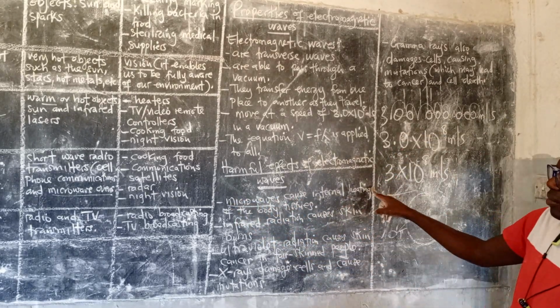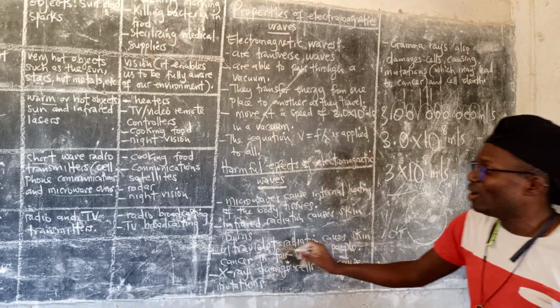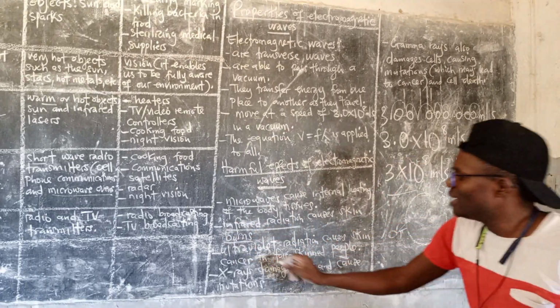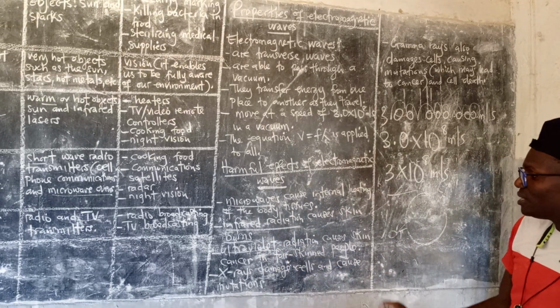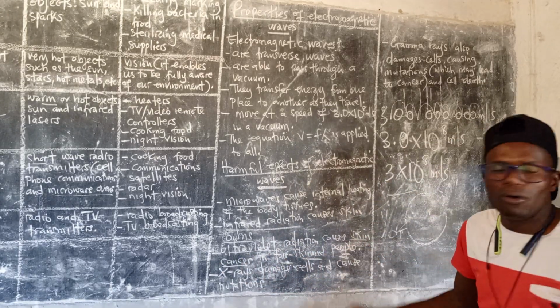Microwaves cause internal heating of the body tissues. Infrared radiation causes skin burns. And then ultraviolet, which comes from the sun, causes skin cancer in fair-skinned people, for example.